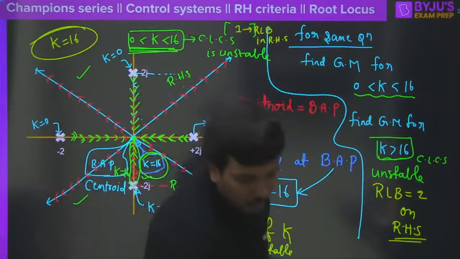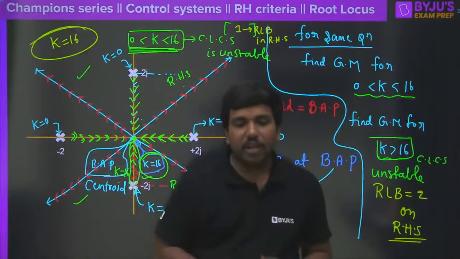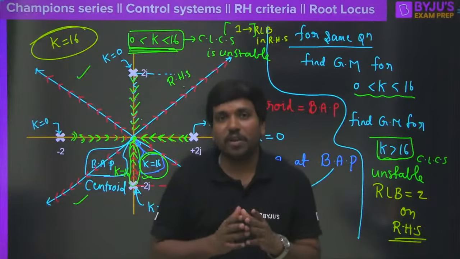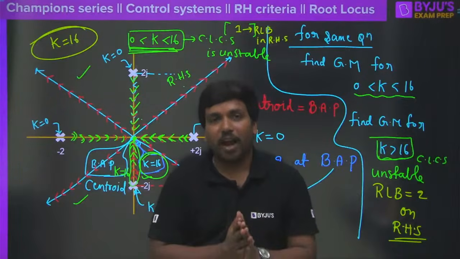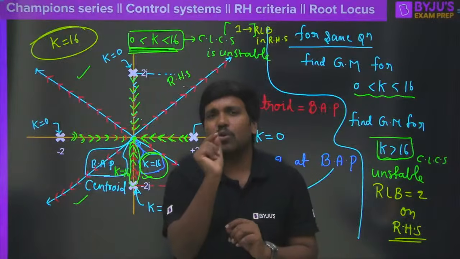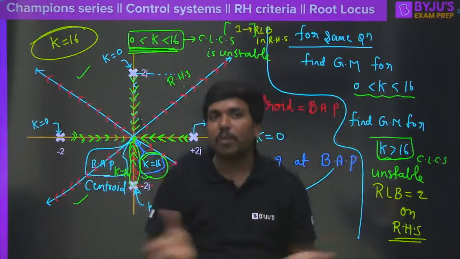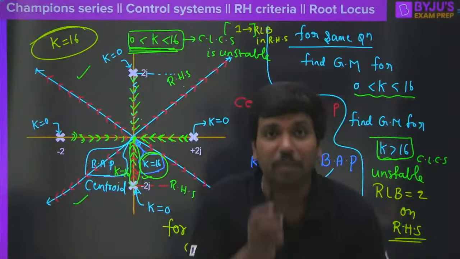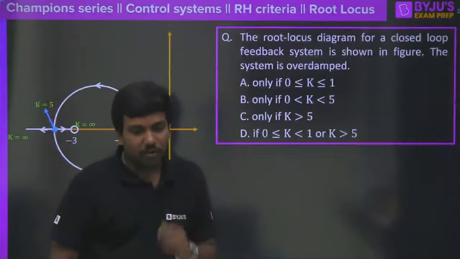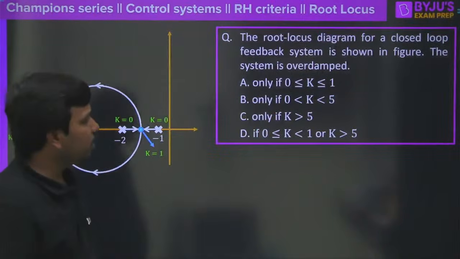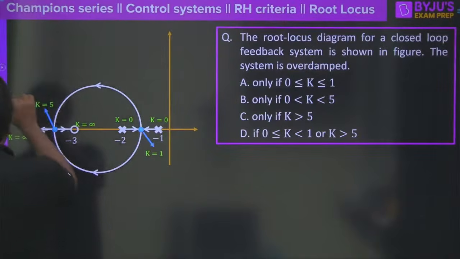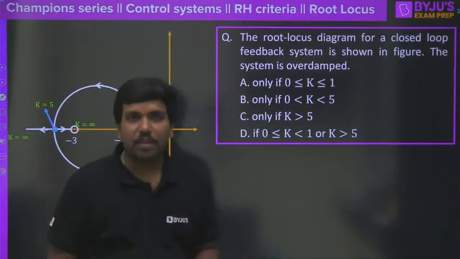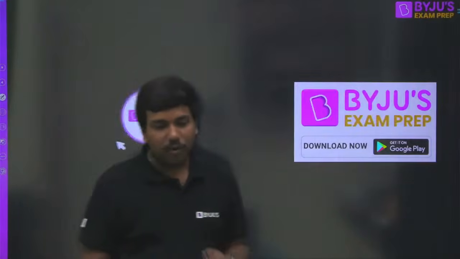So that's how the control system subject is really a wonderful subject. It is one of the fantastic subjects where you can correlate the concepts and you will really love it. One single question is sufficient to understand multiple concepts in n number of ways. For that you require the guts to understand, at the same time you should love the subject, okay? You should love the subject, right? However, this is a homework question for you. I sincerely advise you to solve this question, and once you solve it, keep the answer in the comment section after the class. Hope you really enjoyed the class here.